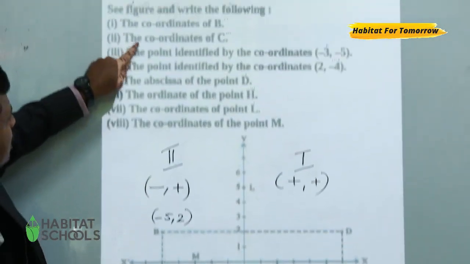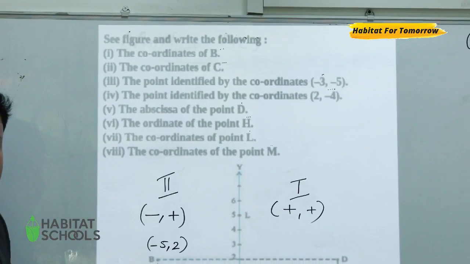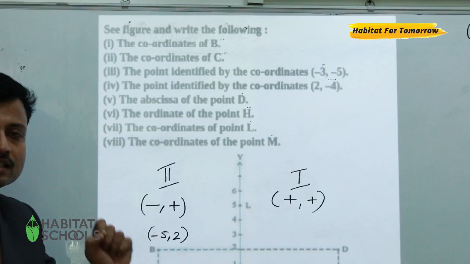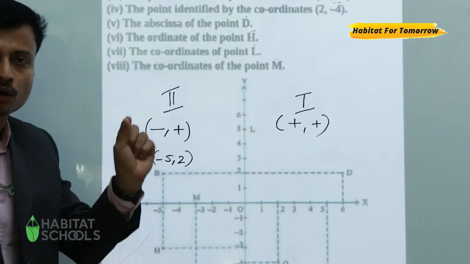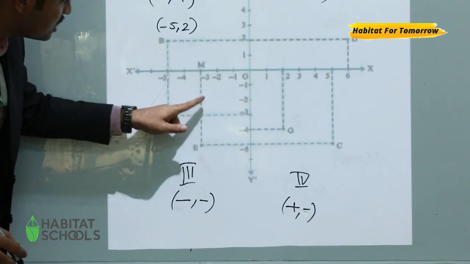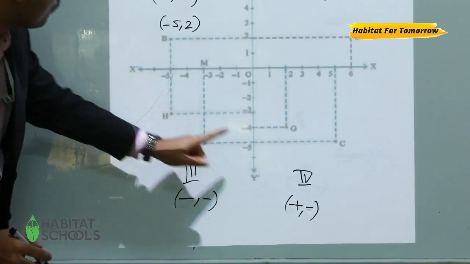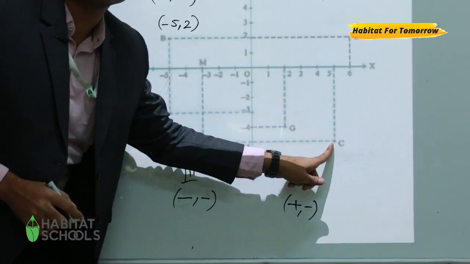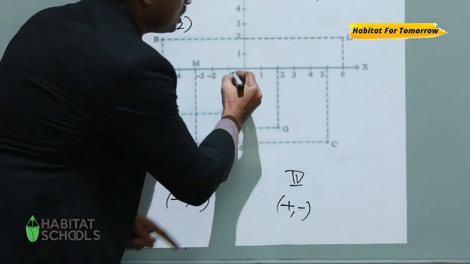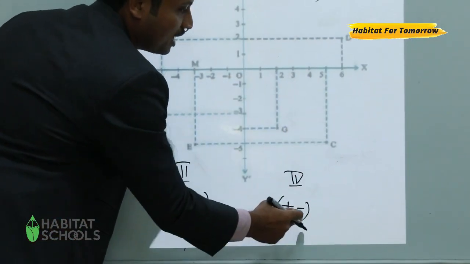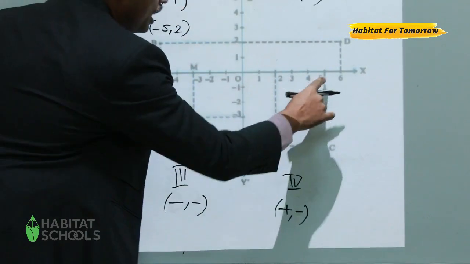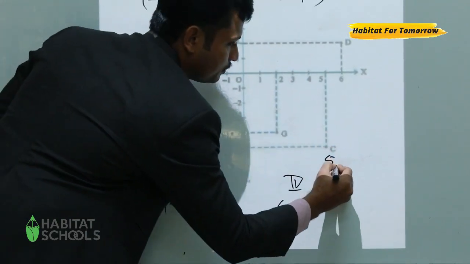Second question, the coordinates of C. First you need to identify where C is. C is in which quadrant? C is in the fourth quadrant, correct? So in the fourth quadrant, one is positive and another one is negative. So 5 comma minus 5.